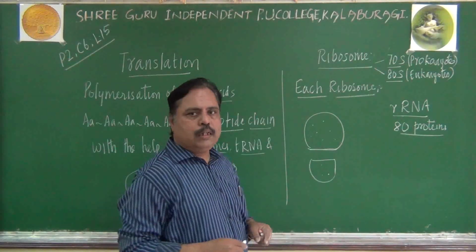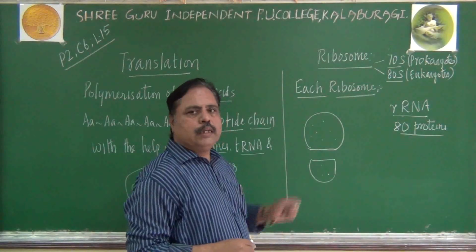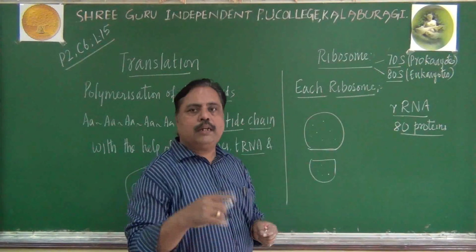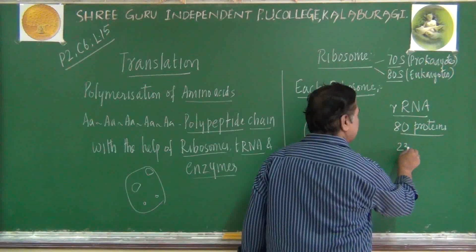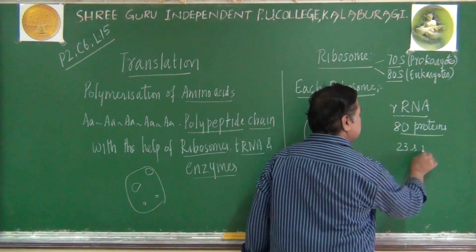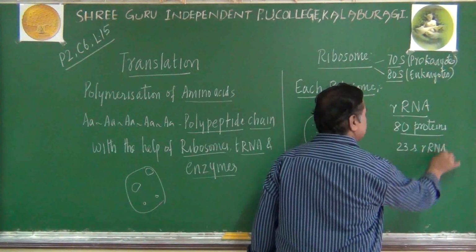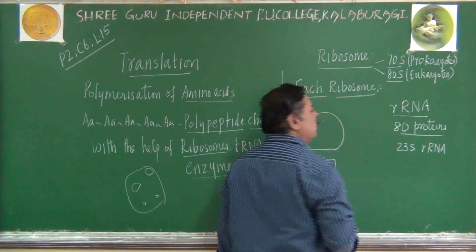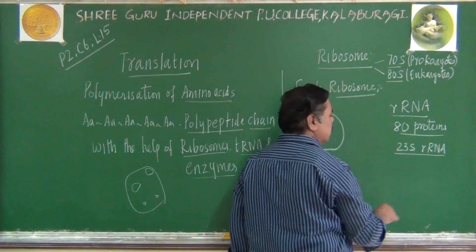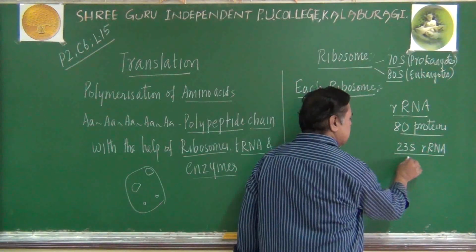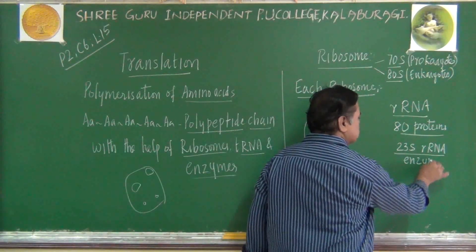Some of the rRNAs can function as catalysts also. For example, there is one rRNA called 23S rRNA. This 23S rRNA is acting like a catalyst, or like an enzyme in the cells.